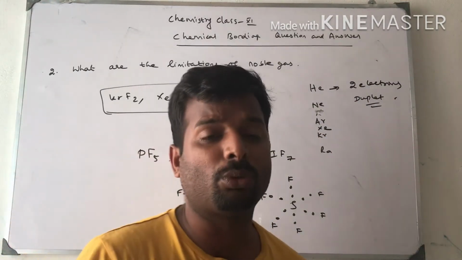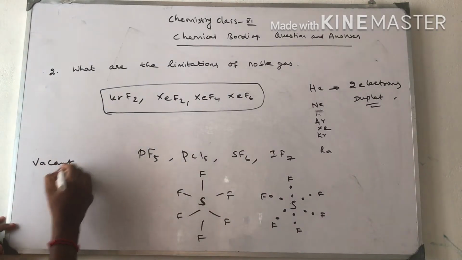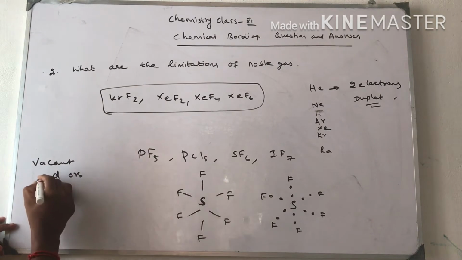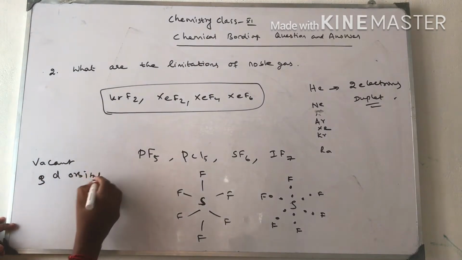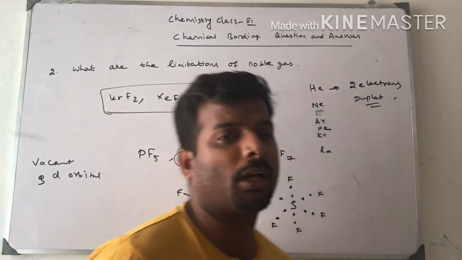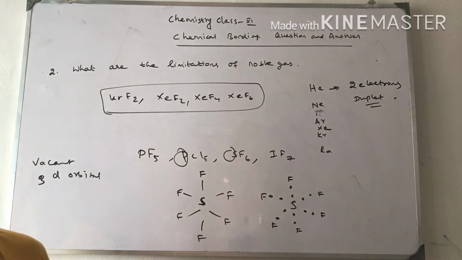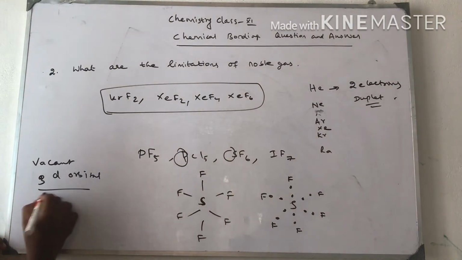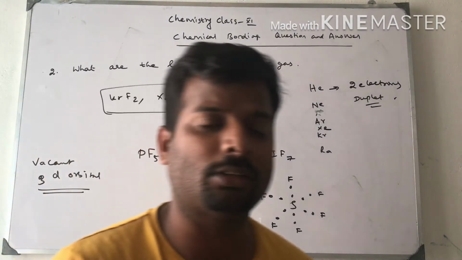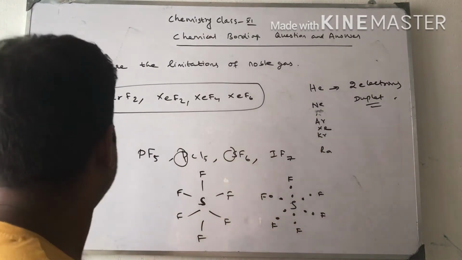This is due to the presence of vacant d orbitals, the 3d orbitals, because the sizes of phosphorus, sulfur and so on are bigger, and therefore they contain empty orbitals, which we already discussed during the class hours. So the empty d orbitals allow the extra electrons. That is the reason expanded octet occurs.